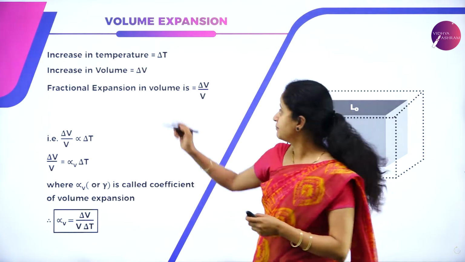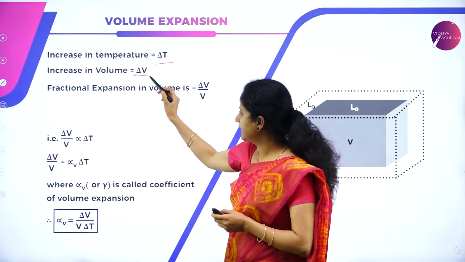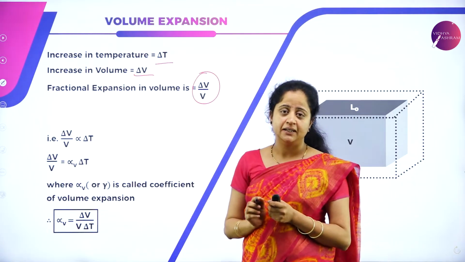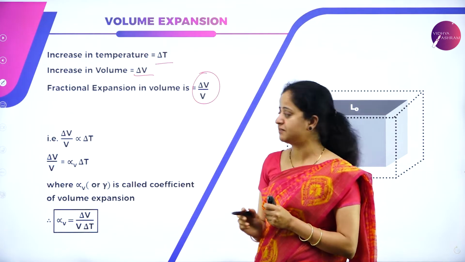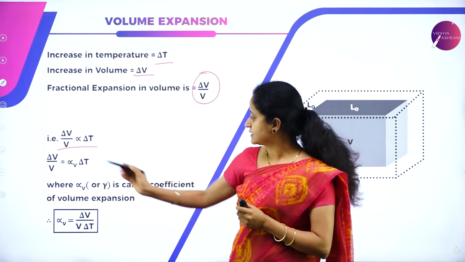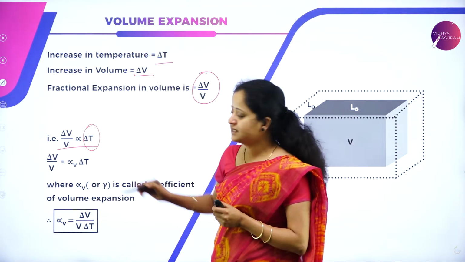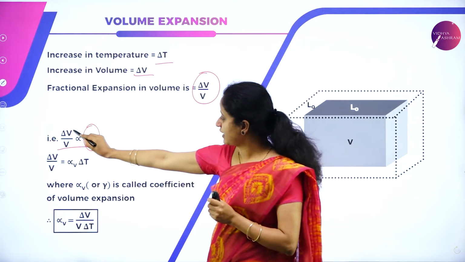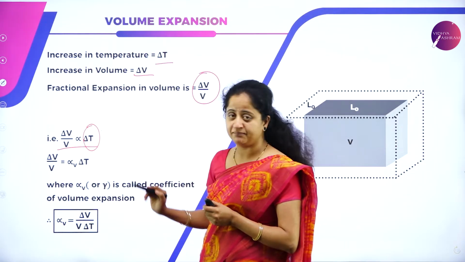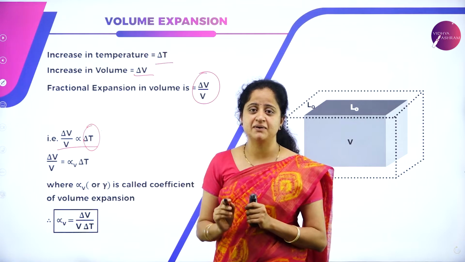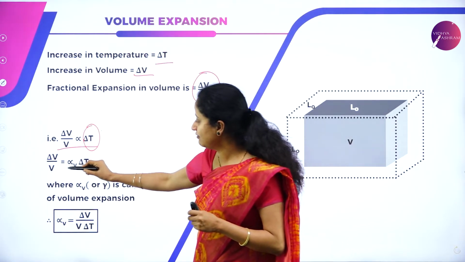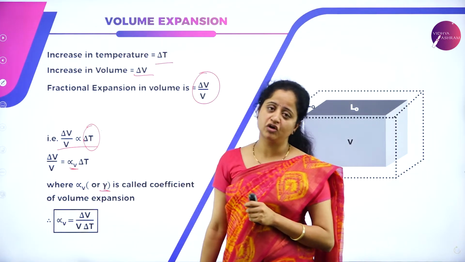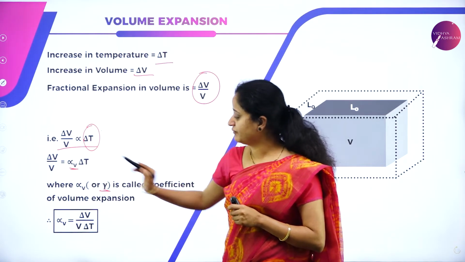So here the increase in temperature is delta T, and the increase in volume is delta V. The fractional change in volume is given by delta V by V. But this fractional change in volume is directly proportional to delta T, because as the temperature changes, there exists a volume expansion. So delta V by V is directly proportional to delta T. Now this proportional symbol can be replaced by an equals sign by introducing a constant called alpha V. Alpha V is also denoted as gamma, and that is nothing but the coefficient of volume expansion. So delta V by V is equal to alpha V into delta T.